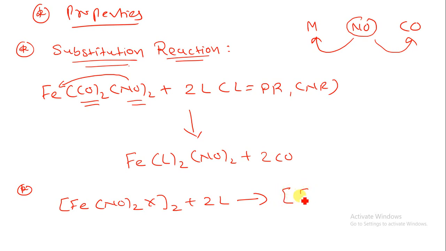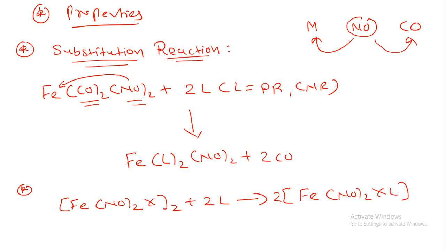Here we have Fe attached with the nitrosyl compound, also attached with the ligand and halogen. Here I can put 2 by balancing the reaction. So that is the basic property of the metal nitrosyl compound.